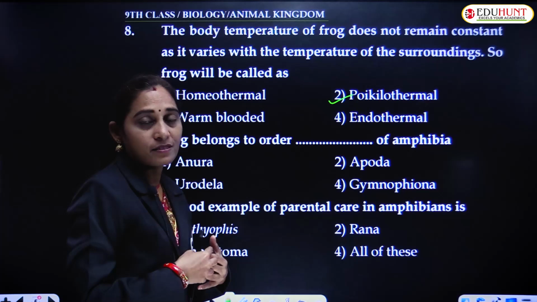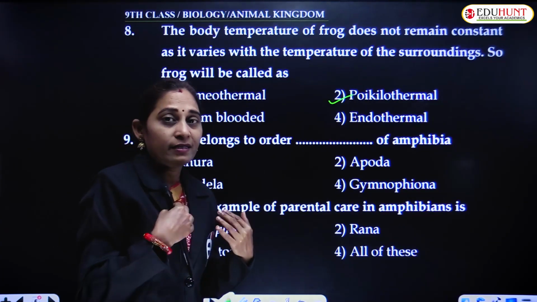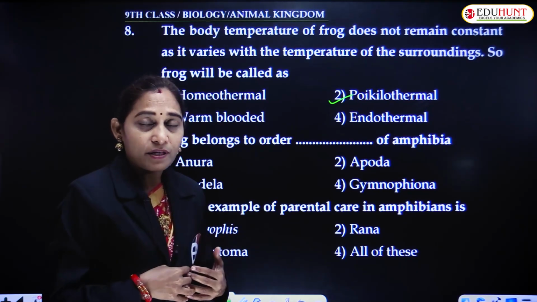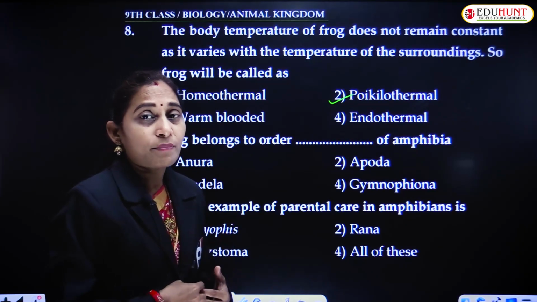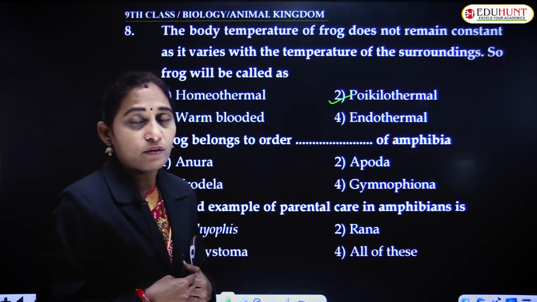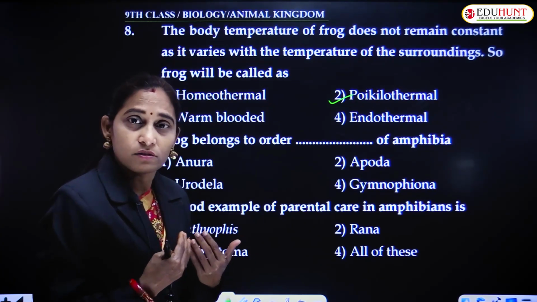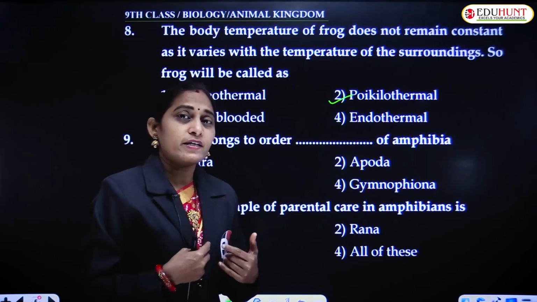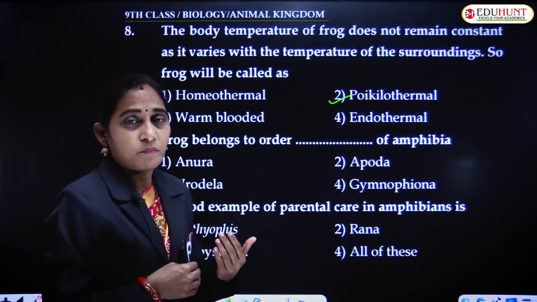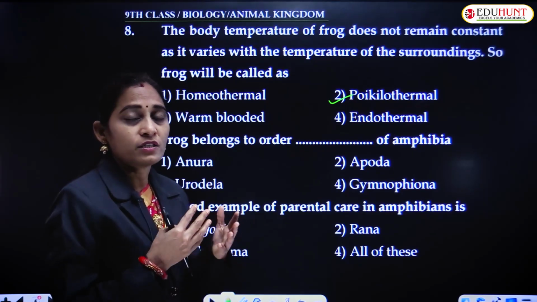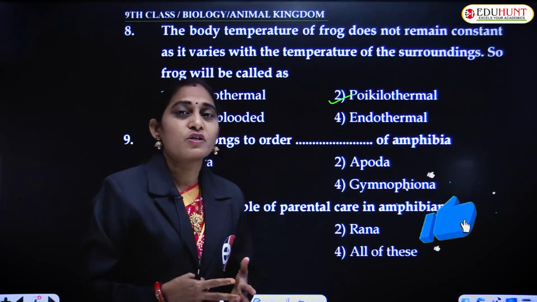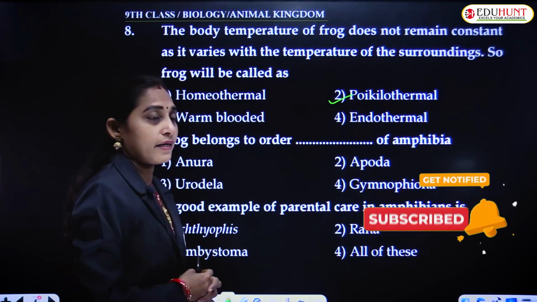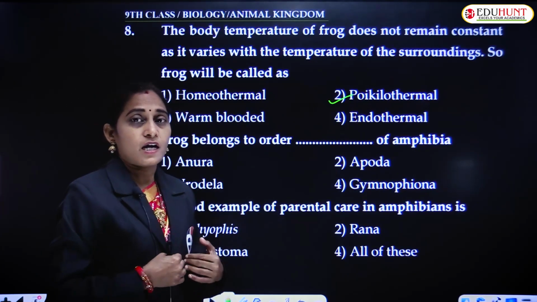It is adapted in such a way that when there is a winter season, when the surrounding temperatures fall down, the body temperature adjusts to the surrounding one. And in summer season, when the temperatures rise, the body temperature also alters to suit to live in that particular environment. So it is called a poikilothermic animal because we can't change our body temperature.